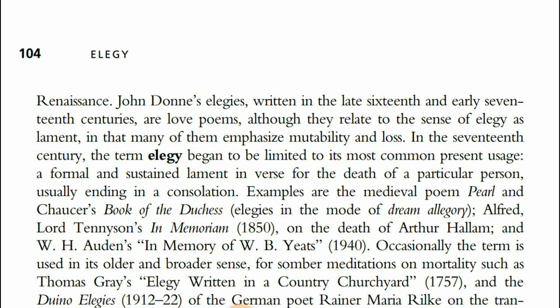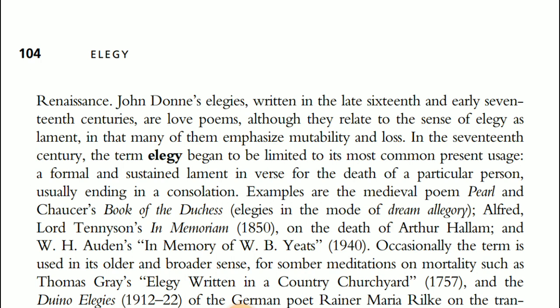Examples are the medieval poem Pearl and Chaucer's Book of the Duchess, an elegy in the mode of dream allegory, Lord Tennyson's In Memoriam, 1850, and W.H. Auden's In Memory of W.B. Yeats, 1940. So we can see that in England and in Europe, the trend of elegy came and it extends to the Renaissance.